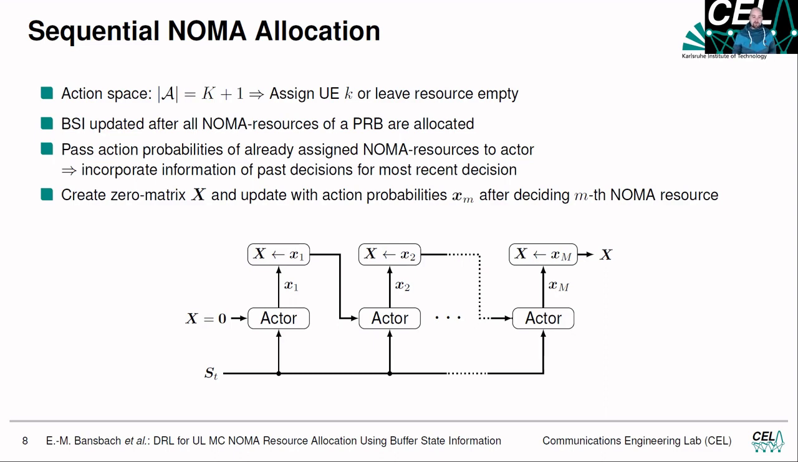That's why I decided to just pass the action probabilities of the already assigned NOMA resources to the actor, and that you can see here. We create a zero matrix X with all the decisions, and then we pass this one to the actor with the state, and the actor decides for the first NOMA capability. That's a vector x1, and then we update our matrix X with the decisions we already made. This one we feed to the actor again to decide the second NOMA capability, and then we update our decision matrix, and we just continue until all M NOMA capabilities are assigned.